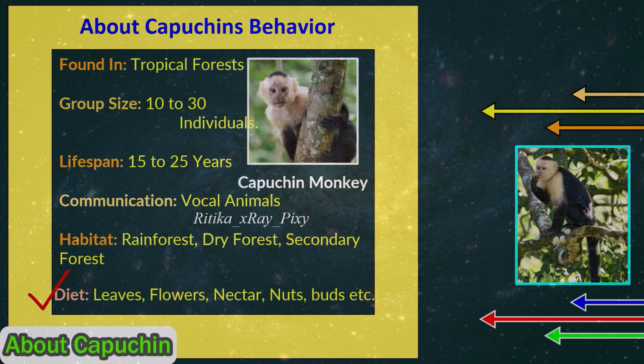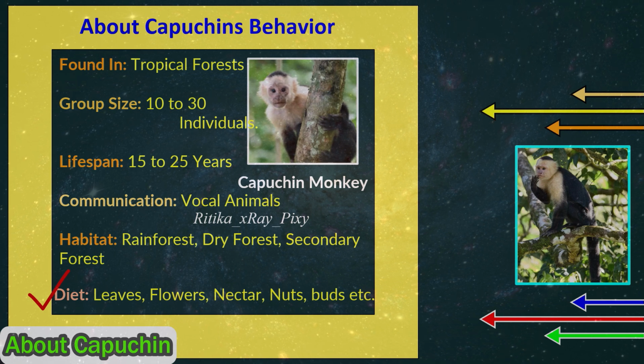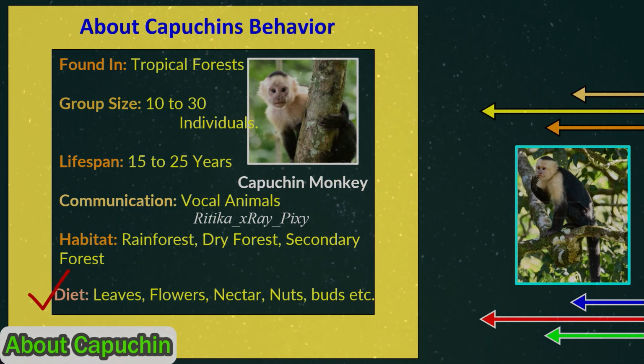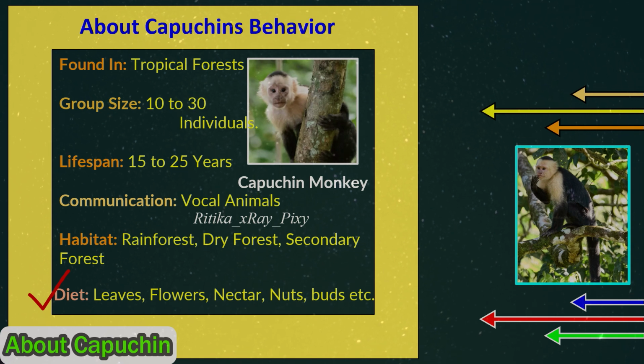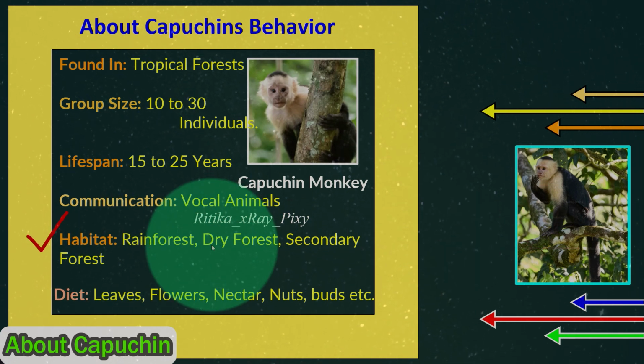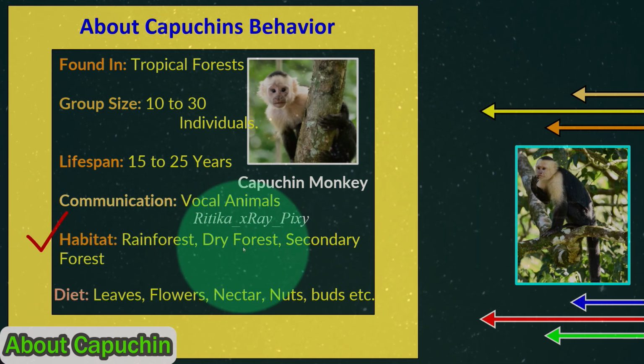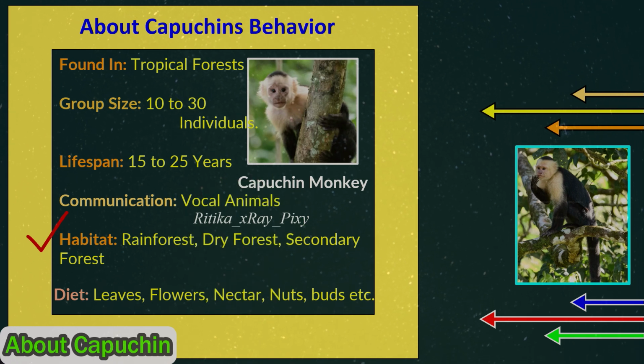Plant-based includes fruits, leaves, flowers, nectar, and nuts, and besides this, they can eat insects, spiders, lizards, frogs, and birds. About their habitat, they prefer to live in dry forest, rainforest, and secondary forest.